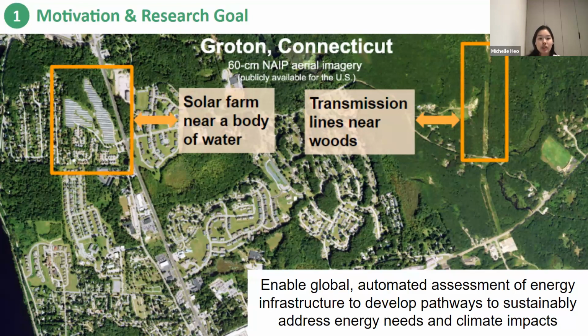Our overarching mission is to enable global automated assessment of energy infrastructure to develop pathways to sustainably address energy needs and climate impacts. To do this, our goal is to develop a technique that can take in text queries and identify corresponding climate relevant objects in remotely sensed data. This will allow researchers to quickly collect valuable information from remotely sensed data, such as location and characteristics of key infrastructure and the impacts on natural resources.